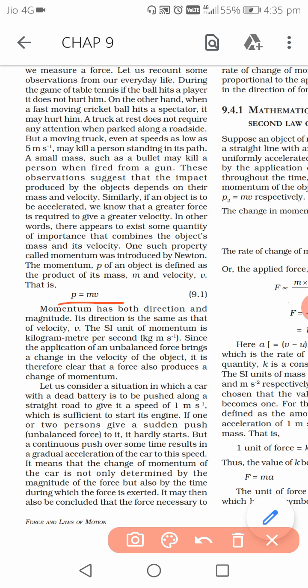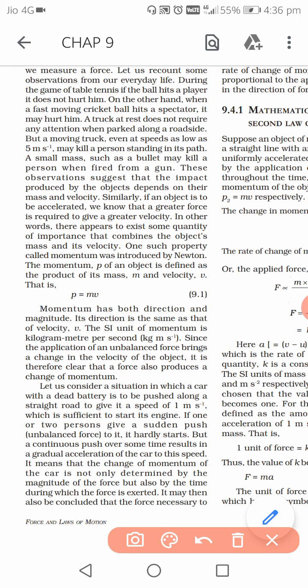Right? Now momentum has both direction and magnitude. Why does it have direction? Because v is velocity, and velocity is a vector term. Vector means it has direction. So since velocity has a direction, this product of velocity and mass will also have a direction, and of course it will have magnitude. So that means momentum has both direction and magnitude, so it is also a vector quantity.